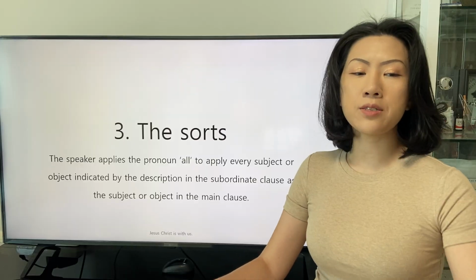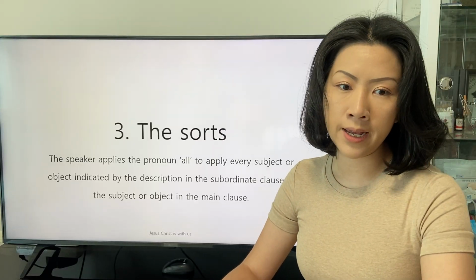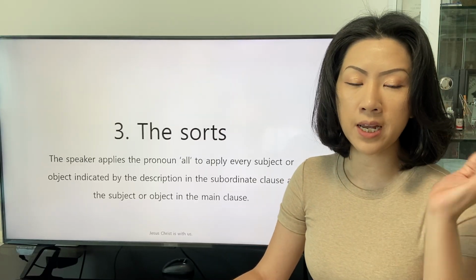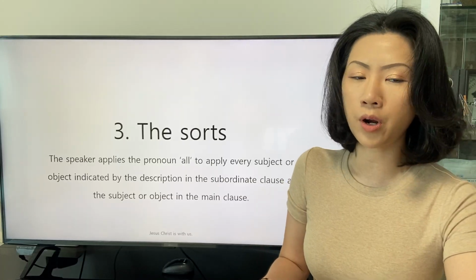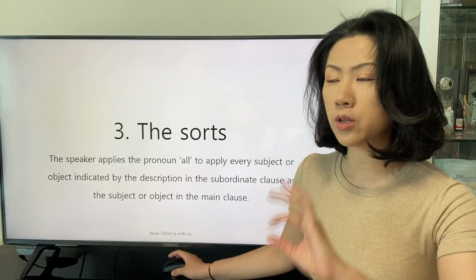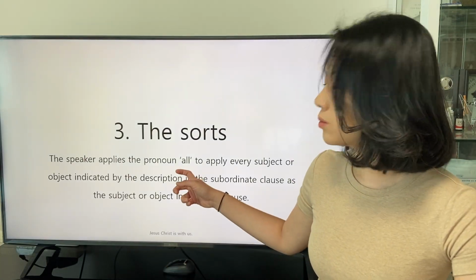The speaker applies the pronoun all to use every subject or object indicated by the description in the subordinate clause as the subject or object in the main clause, according to the definition of the word all.